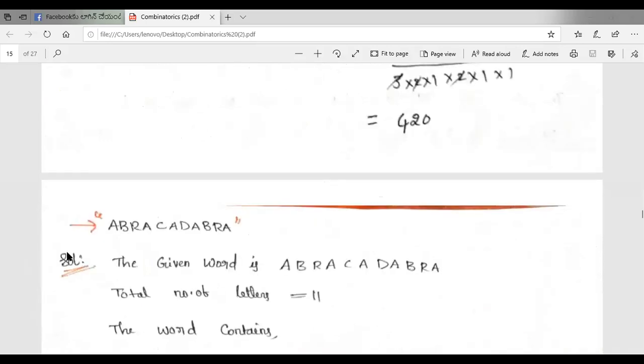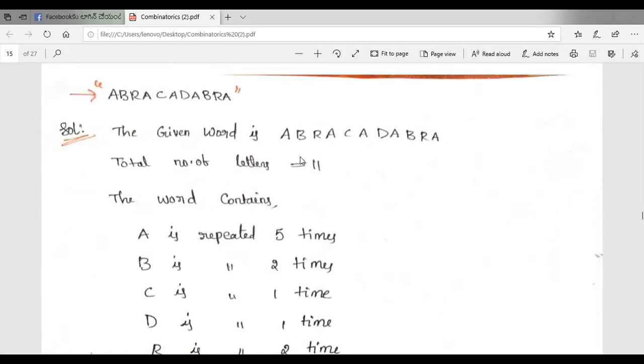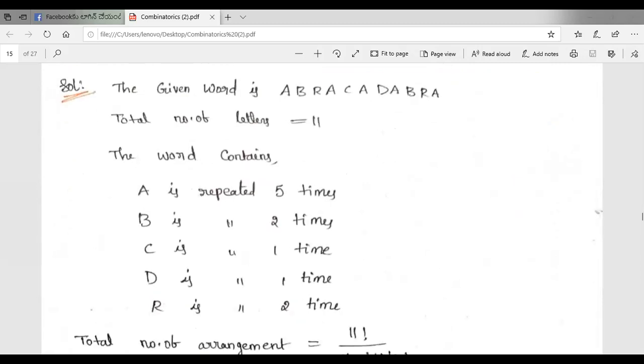Next, similar, the word is abracadabra. The total number of letters is 11 and the word contains A repeated 5 times, B repeated 2 times, C repeated 1 time, D repeated 1 time, R repeated 2 times. So the total number of arrangements of these letters is equal to 11 factorial by 5 factorial, 2 factorial, 1 factorial, 1 factorial and 2 factorial.